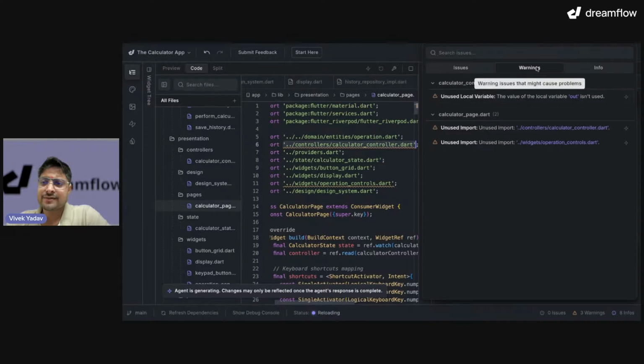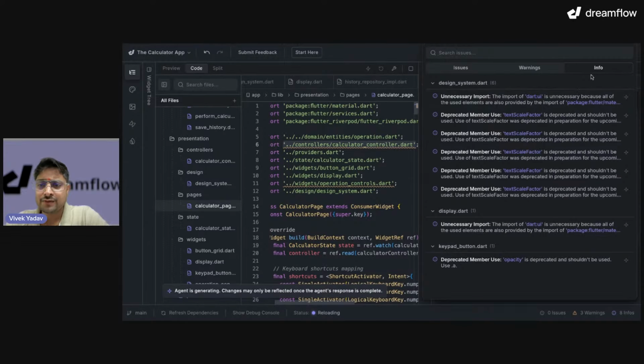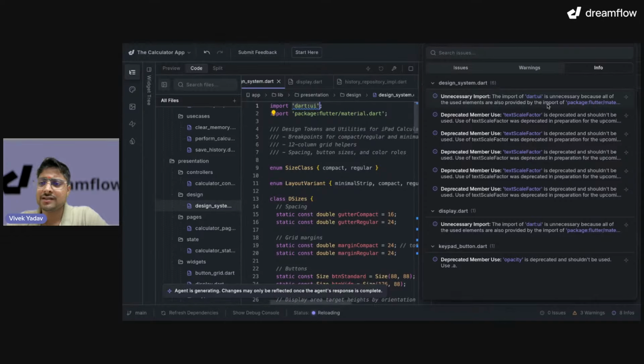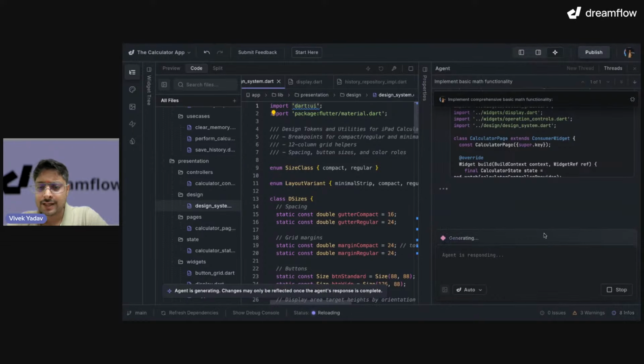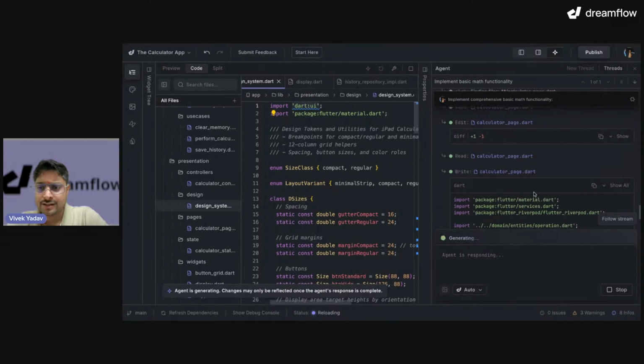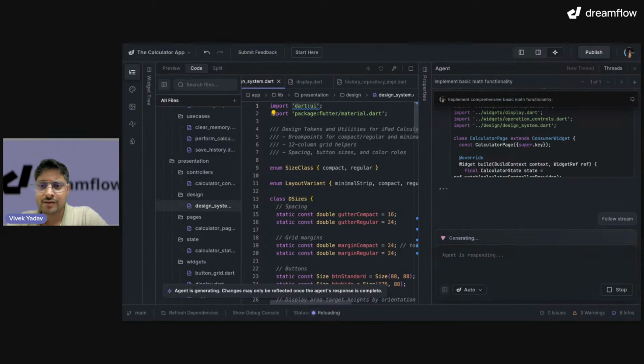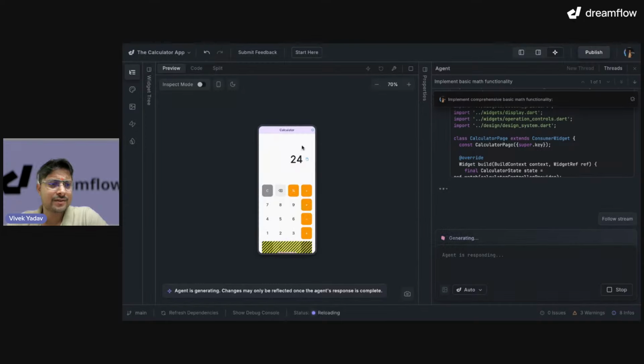So this window also gives us some info that we can follow. It is saying unnecessary import, dot UI is unnecessary because all of the others are imported. Good. So right now I have 8 info issues over here, and these are non-problematic issues, so that's fine. Okay, let's close it. Here the agent is still working on it. Okay, what else can we do? Let's look at the summary or preview.